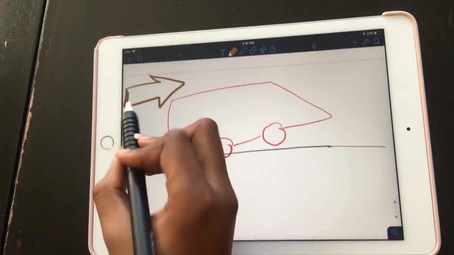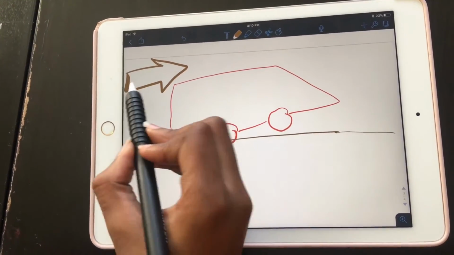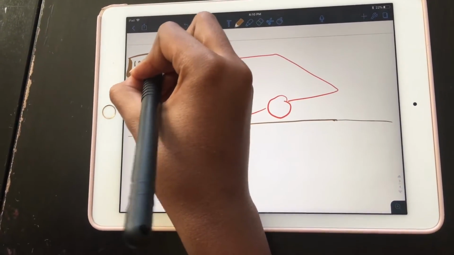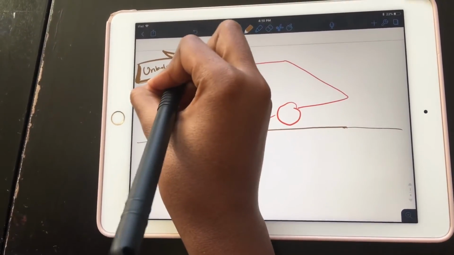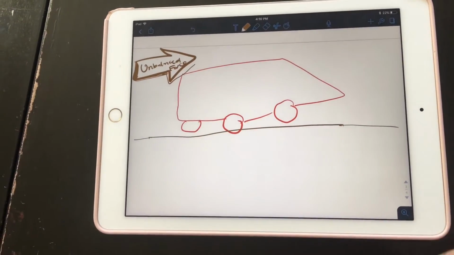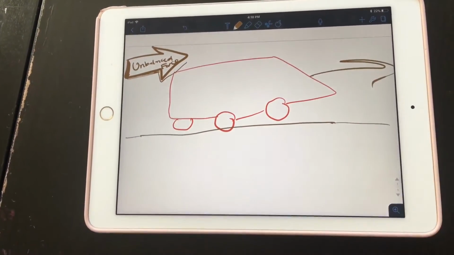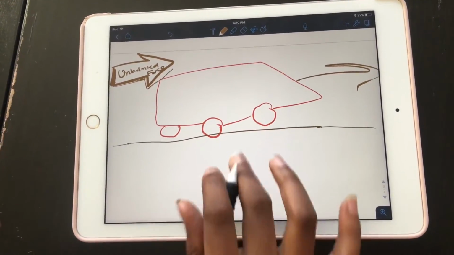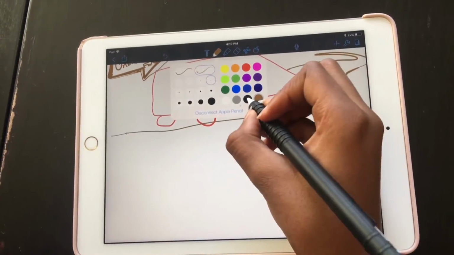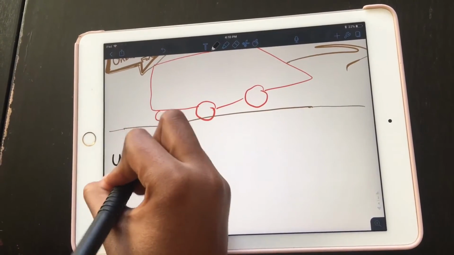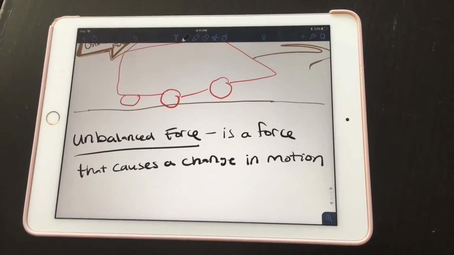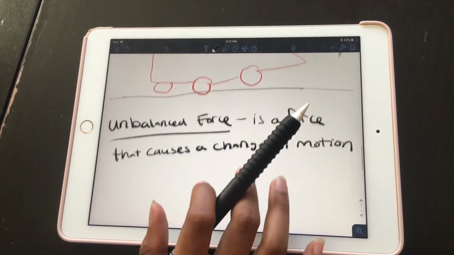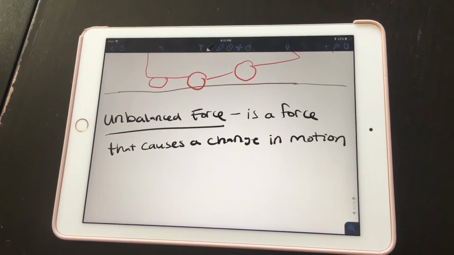So right now, for this car to move, there needs to be an unbalanced force. Let's say this is an unbalanced force, and it is needed to make this car start to accelerate or move. So remember, an unbalanced force, let me write the definition over here: an unbalanced force is a force that causes a change in motion.